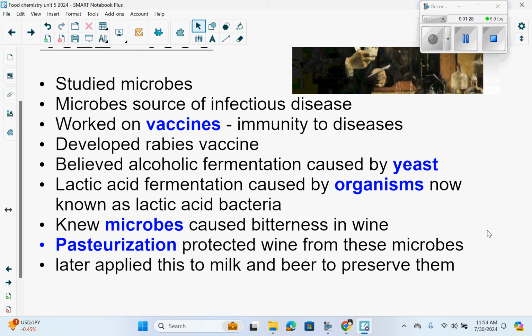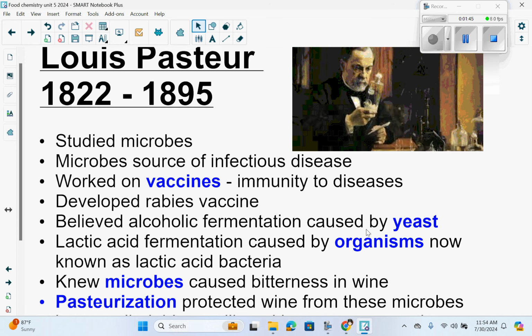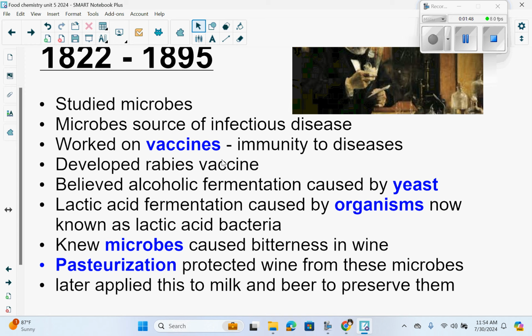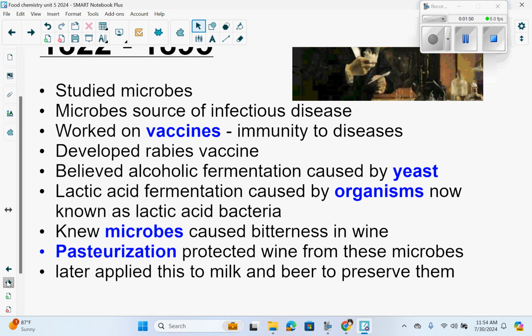He knew microbes caused bitterness in wine. So the pasteurization process protected wine from these microbes. He was the first to apply that heating of the liquid to kill the microbes, and this was later applied to milk and beer to preserve them. So we get the name pasteurization. That's where it comes from.